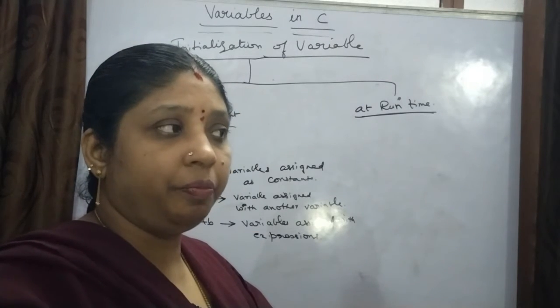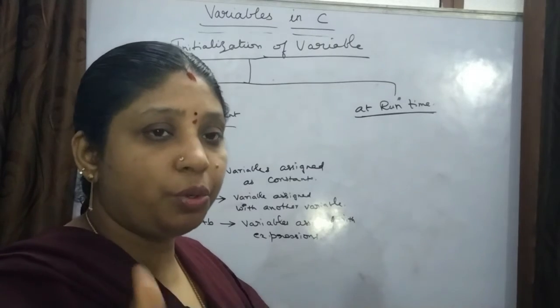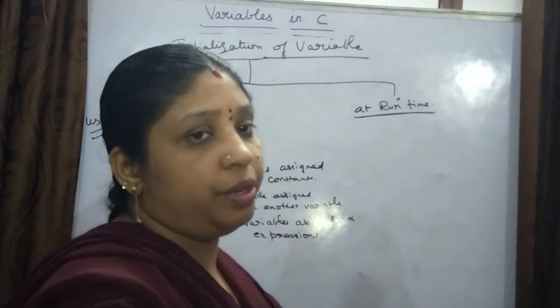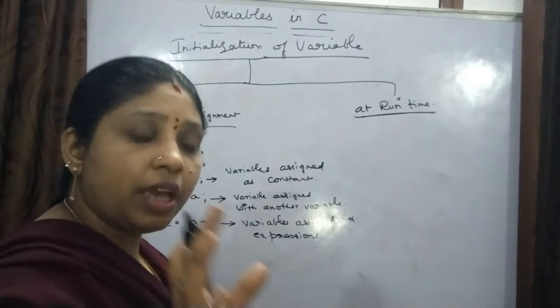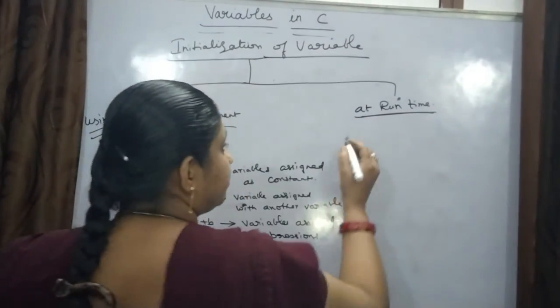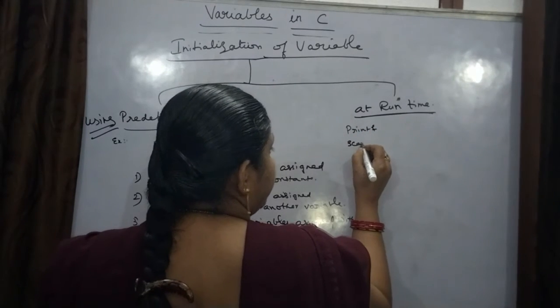Our program has a function which can read that input value and store it in a variable. This happens with a function called the scanf function. Now there is a printf function and there is a scanf function.